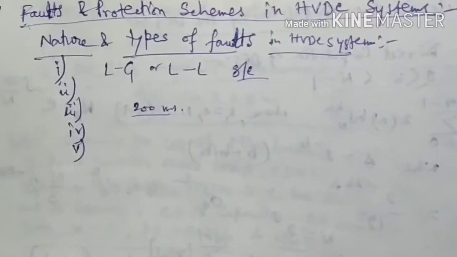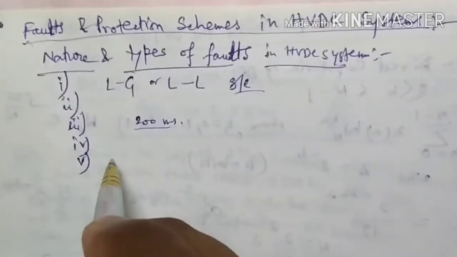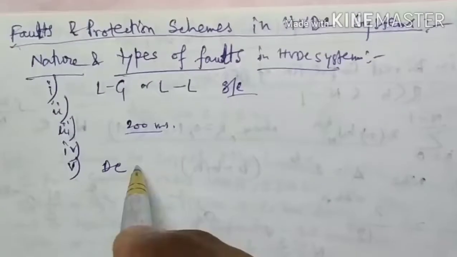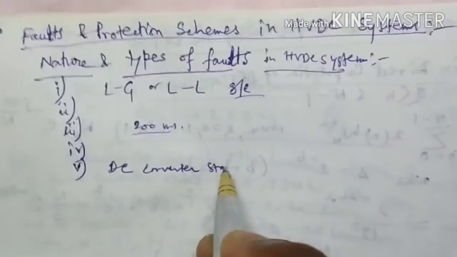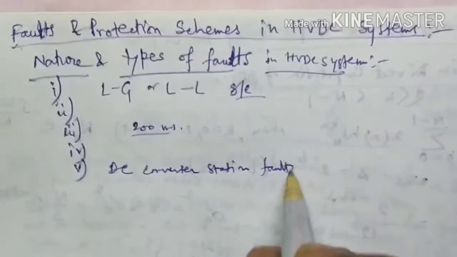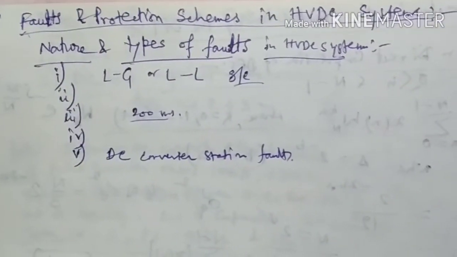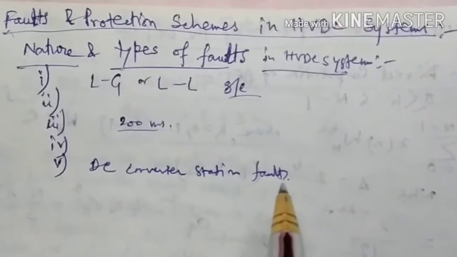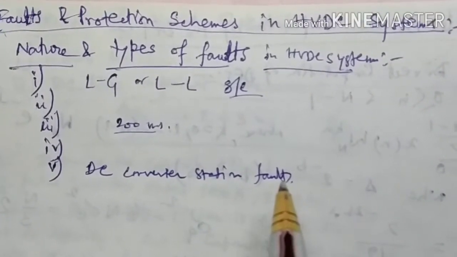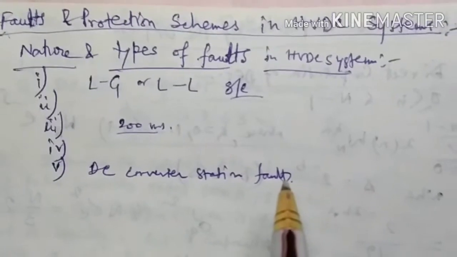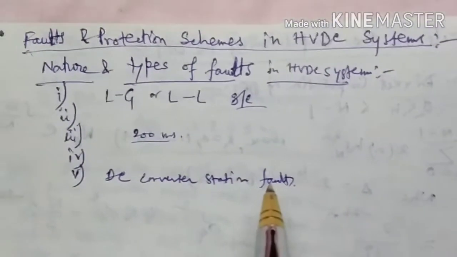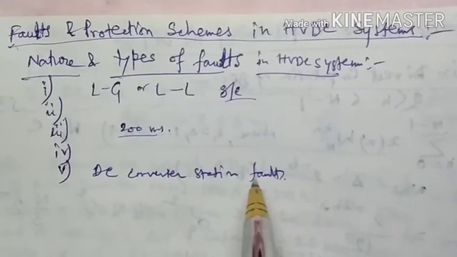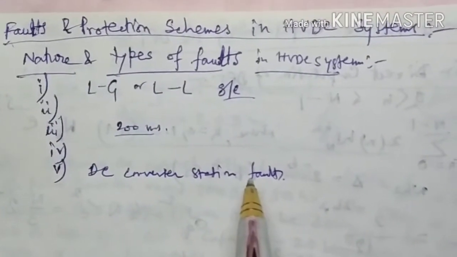And number 5, that is DC converter station faults. They are totally different from three-phase AC system faults. There is only one type, that is line to ground fault. Normally there are no circuit breakers in a DC system, and the protection system takes care of fault clearing by blocking the rectifier and dissipating the stored energy.